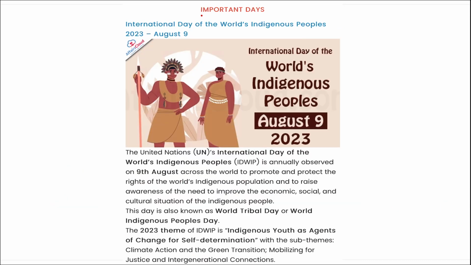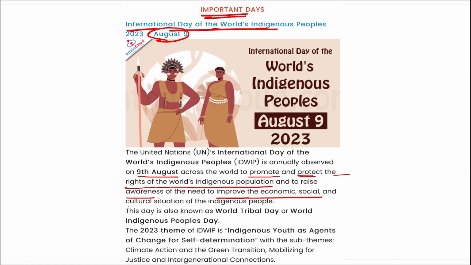Next is important days. Recently, International Day of the World's Indigenous Peoples is observed on 9th of August, and this day is observed on 9th of August across the world to promote and protect the rights of the world's indigenous population and to raise awareness of the need to improve the economic, social, and cultural situation of the indigenous people. This day is also known as World Tribal Day or World Indigenous People Day, and the theme that you need to remember here is Indigenous Youth as Agents of Change for Self-Determination.